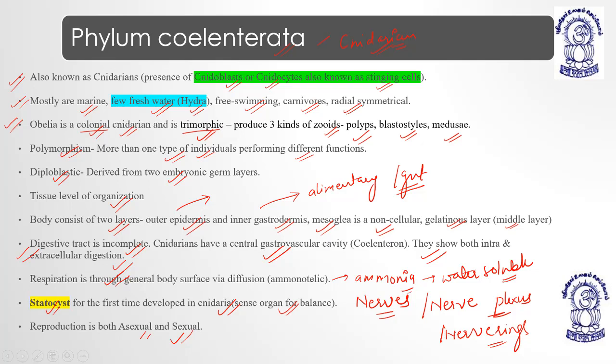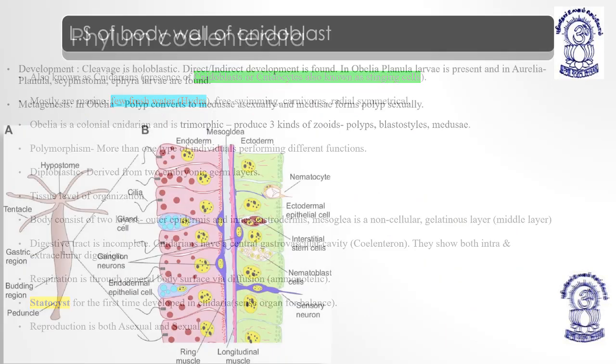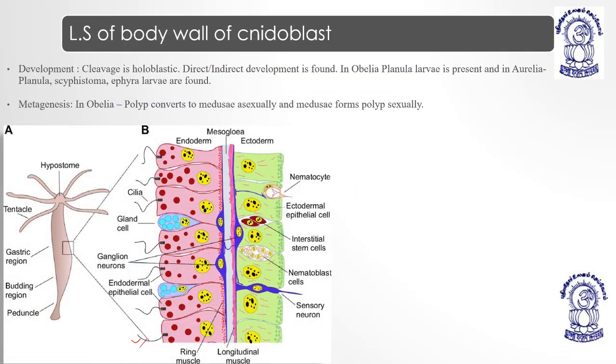Coming to the next slide, there are some important terms which we have noticed in this slide: trimorphic, polymorphism, polyp, blastostyle, medusa, diploblastic. Coming to the next, this is the longitudinal section of the body wall of a cnidarian, where we have shown hydra. The development is such that cleavage is holoblastic, involving the whole of the embryo.